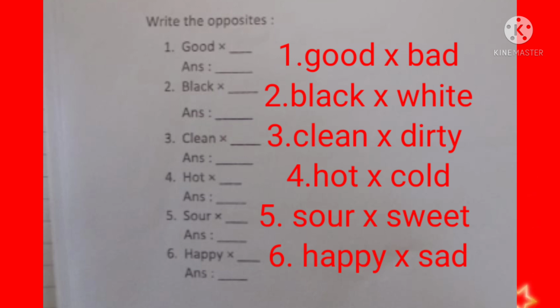D-I-R-T-Y, dirty. Number 4, the word is hot and the opposite is cold. C-O-L-D. Number 5, sour. The opposite of the word sour is sweet. S-W-E-E-T. And the last one, happy. The opposite of the word happy is sad.